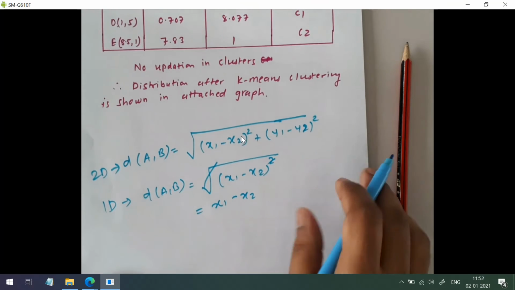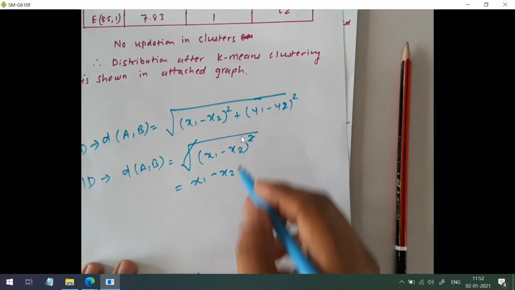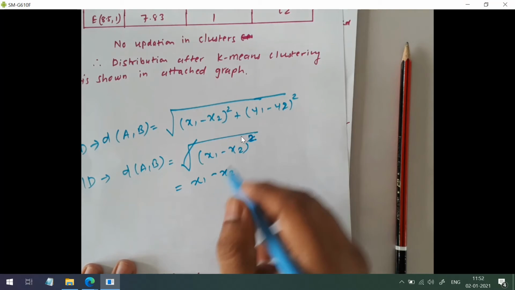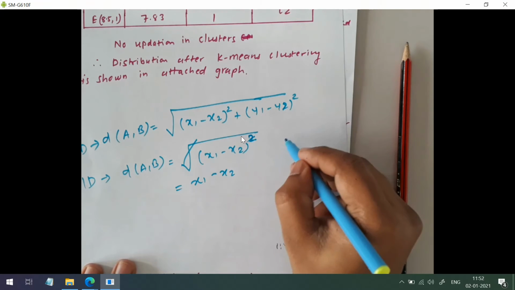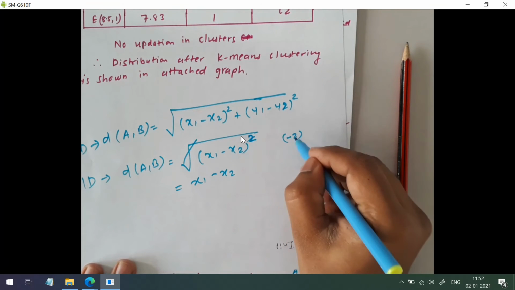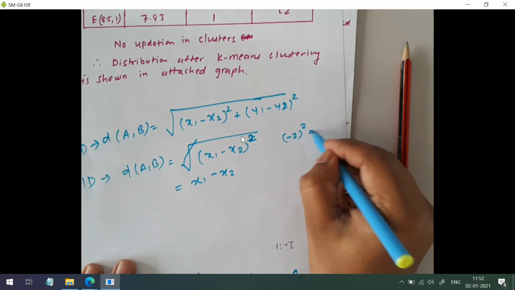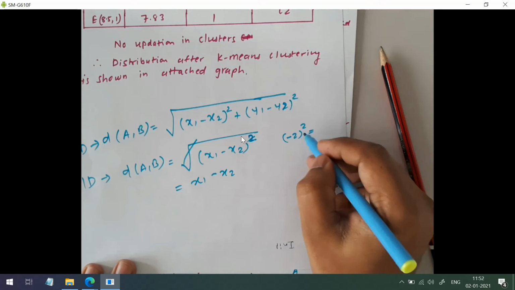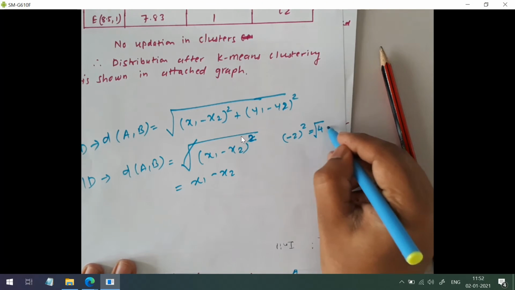One thing we have to observe is that because of the square, the negation goes away: if the difference is minus 2, it will become positive 2, and then the square root of that.